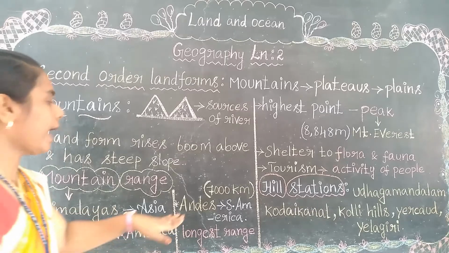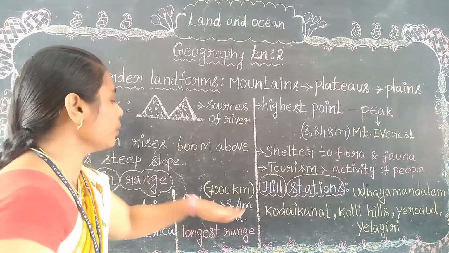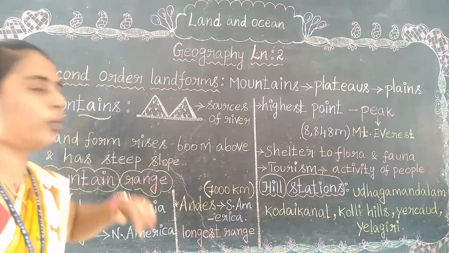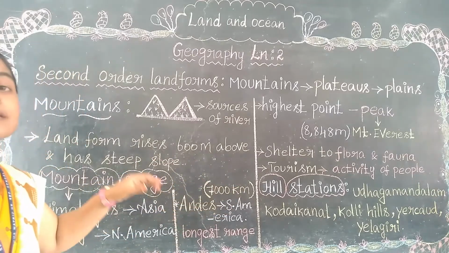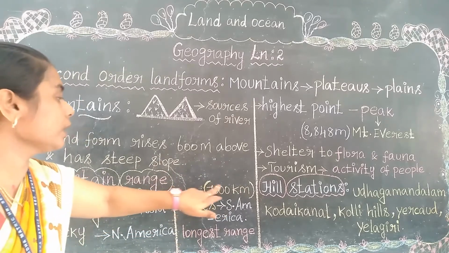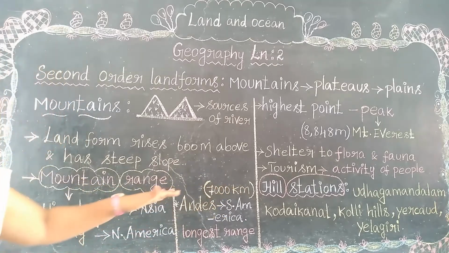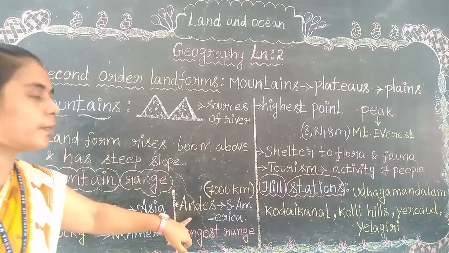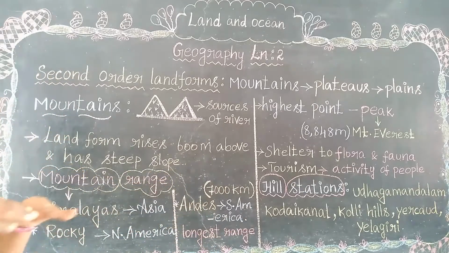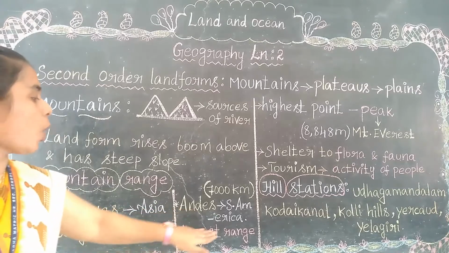The Andes Mountains are located in South America, and its range is 7,000 kilometer. The Andes Mountain is the longest range in the world.